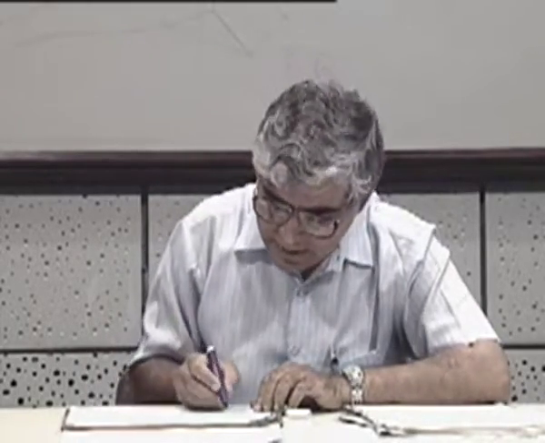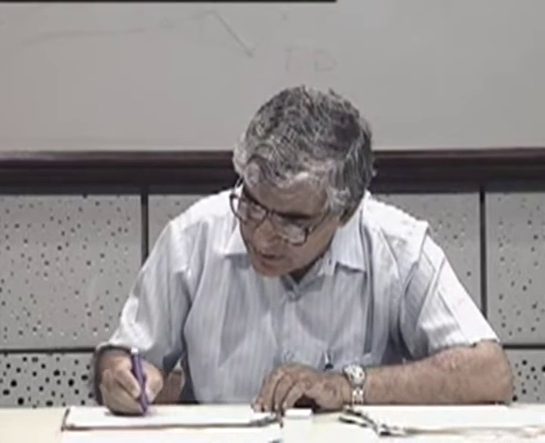Now, let me try to understand the same thing through a geometrical picture, and that picture is going to be very crucial for us. Let me draw this picture here.